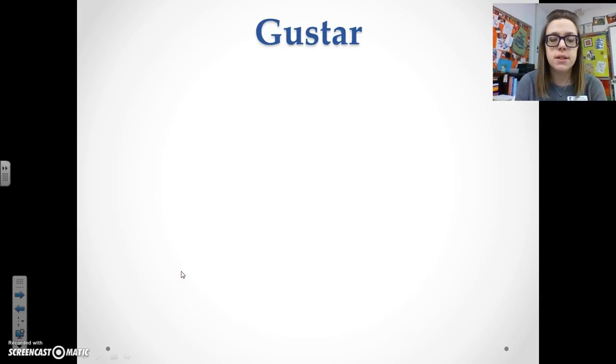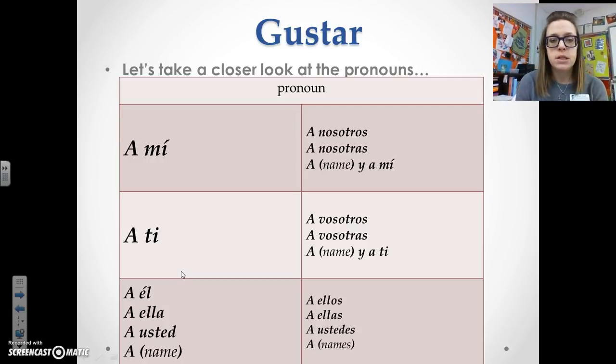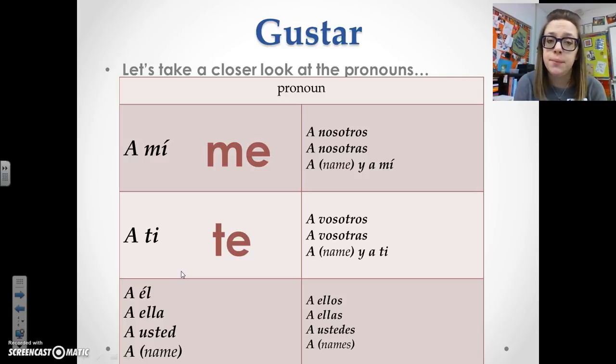All right, so let's take a closer look at these pronouns. If you see a mí, you're going to use me. It will never be yo. It's always a mí, me. If you see a ti, it will be a ti, te. A él, a ella, a usted, or a and then a person's name is le. So it's a él, a ella, le, etc.